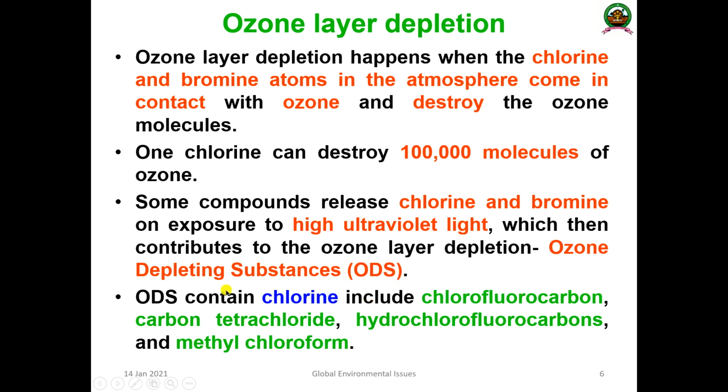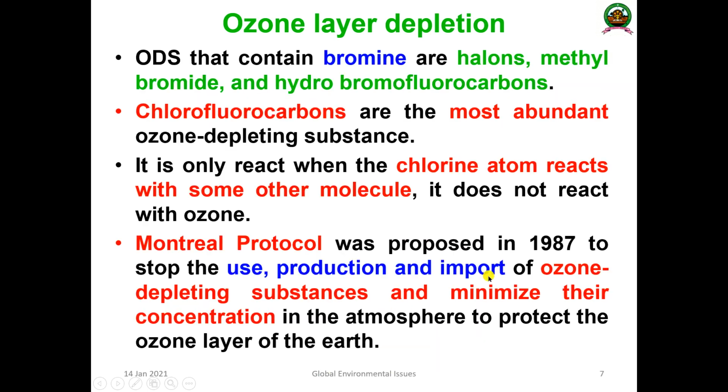This ODS mainly contains chlorine, which includes chlorofluorocarbon. You know that chlorine is the major thing. Carbon tetrachloride, again a number of chlorines are there. Hydrochlorofluorocarbon, a lot of chlorine is present, and methyl chloroform, again chlorine is present. So these are the primary sources of ODS in the ecosystem.